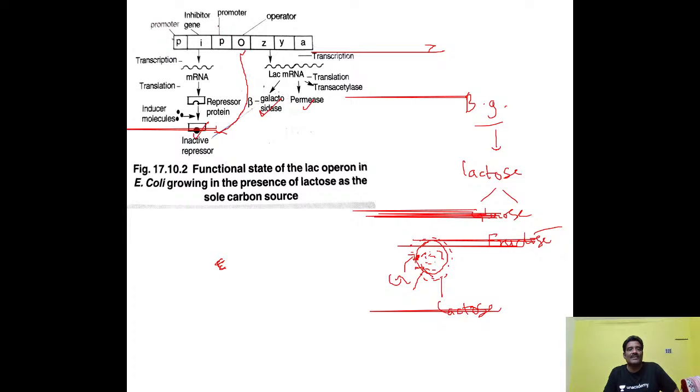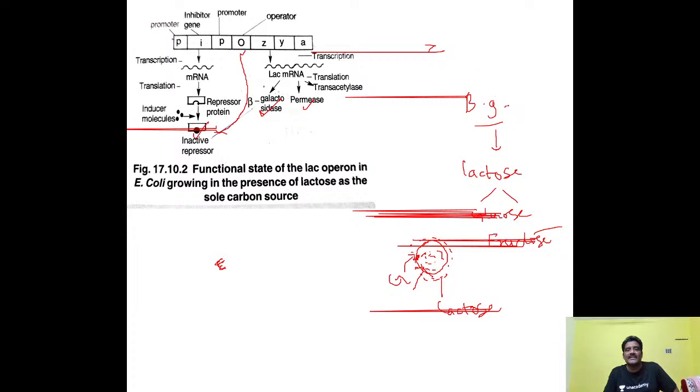Whenever it is non-functional, immediately what happens? Operator gene allows RNA polymerase from the promoter region, and this RNA polymerase moves all along the ZYA genes, the structural genes, and promotes the synthesis of enzymes. From Z gene, beta-galactosidase; from Y gene, permease; and from A gene, trans-acetylase. So these enzymes are released only when the operon is switched on. This happens only when E. coli is surrounded by lactose here.